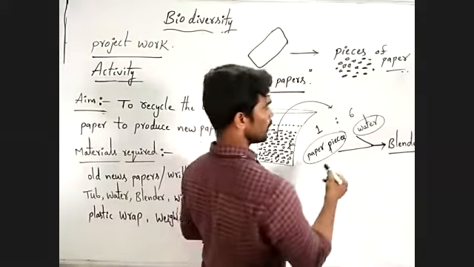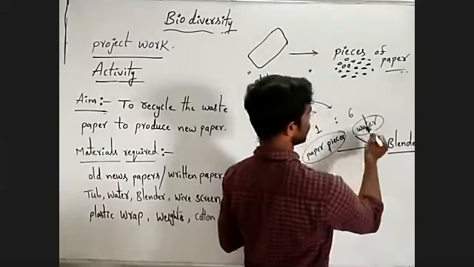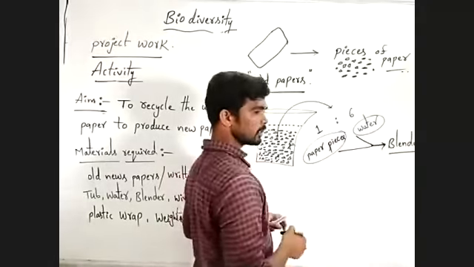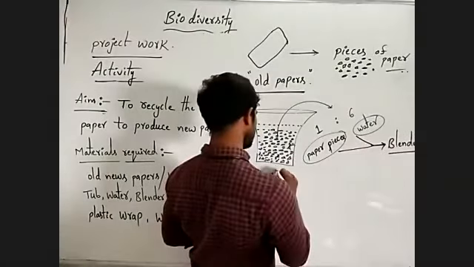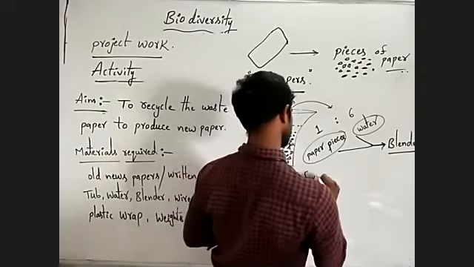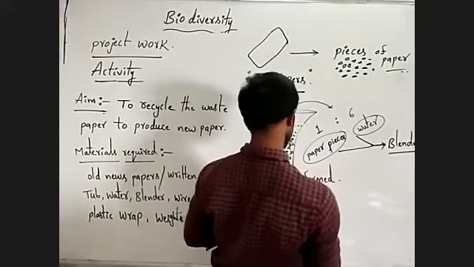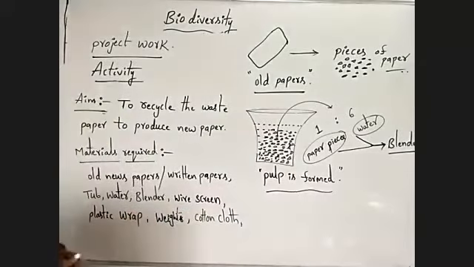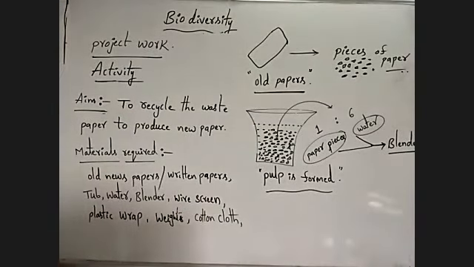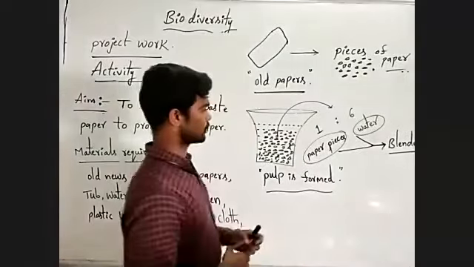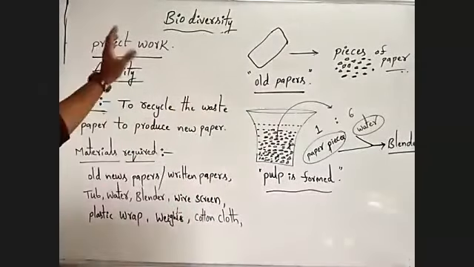Now you have to mix the paper pieces and water. You have to blend the paper pieces and water till pulp is formed. Pulp of paper is formed. Understanding? Observe carefully. Okay, observe once more.